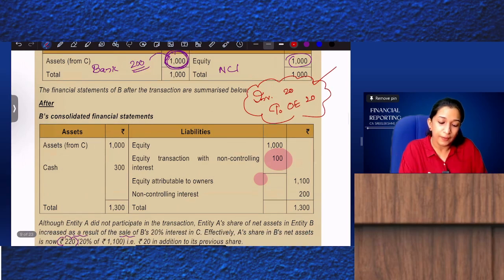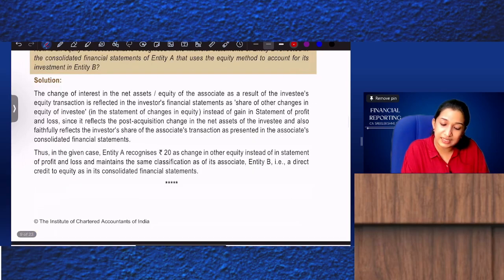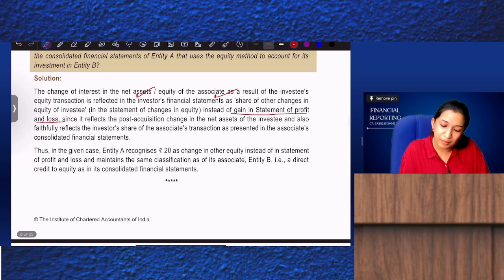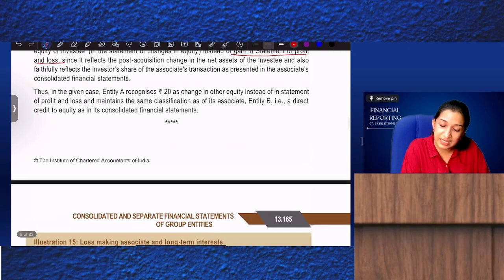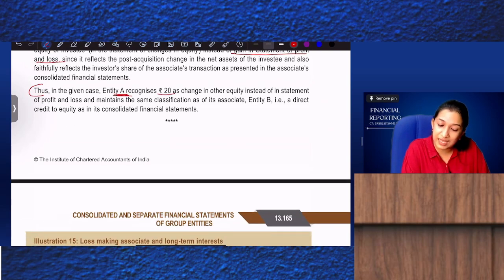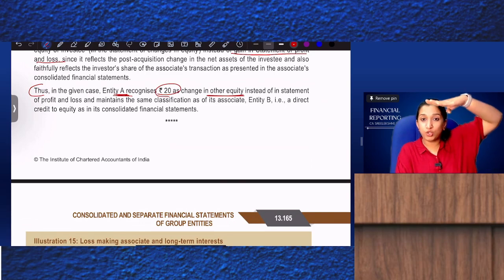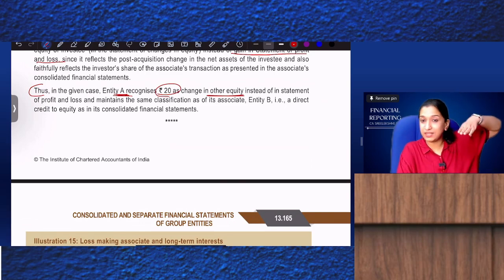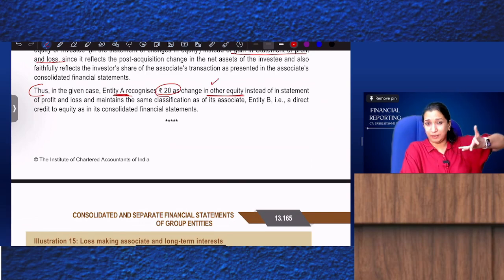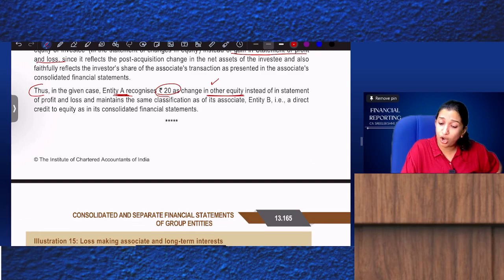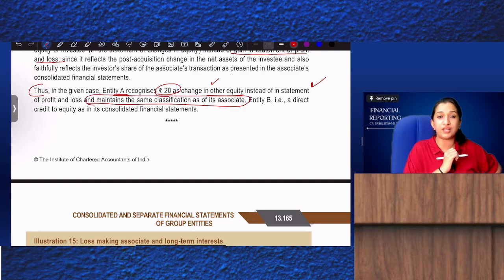What is given here? The change in interest in the net assets of the associate as a result of the sale is not reflected in P&L. Thus, in the given case, entity A recognizes 20 as a change. If the associate's other equity increases, the investor's other equity should increase and not always go to the statement of P&L, because it should maintain the same classification of reserve of the associate.